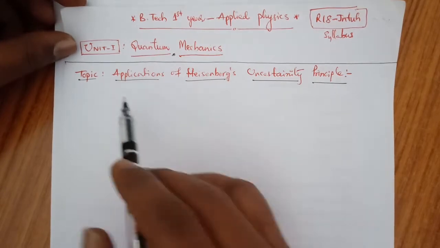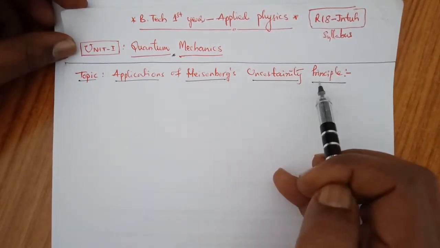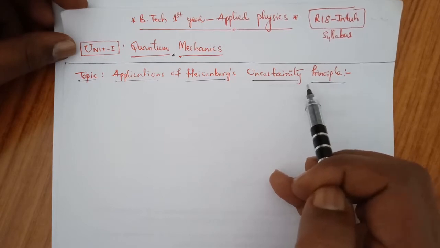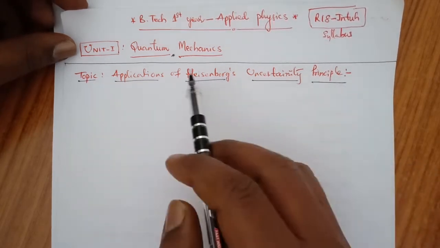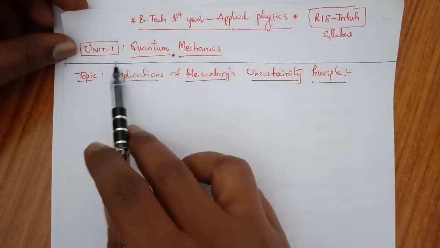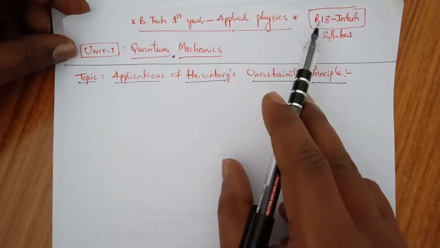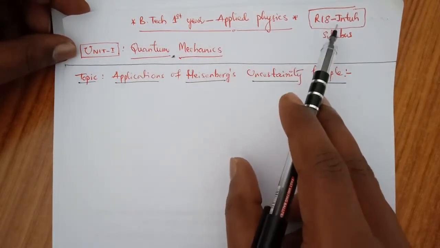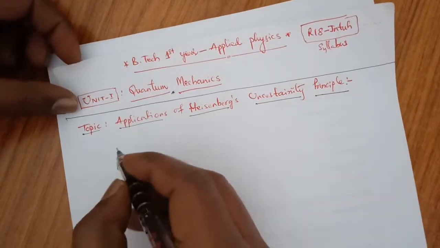So today's topic is applications of Heisenberg uncertainty principle. In the previous class we have seen the uncertainty principle. Now let us see some applications. This is Unit 1 Quantum Mechanics for BTech first year Applied Physics, Regulation 18 syllabus JNTH. Let us see what is the application.